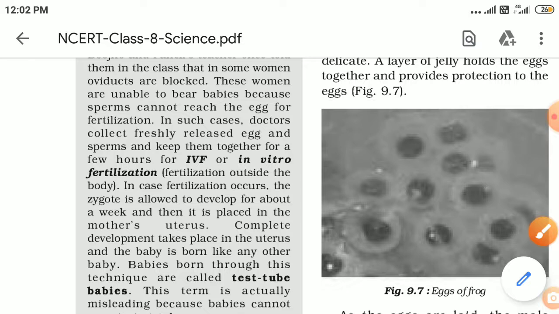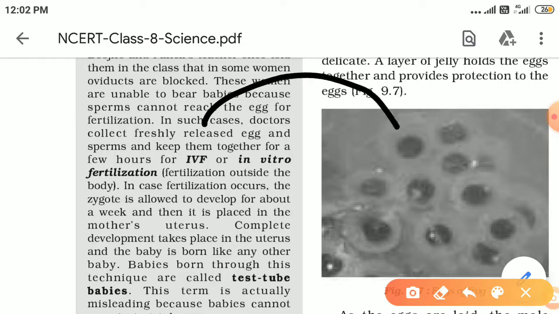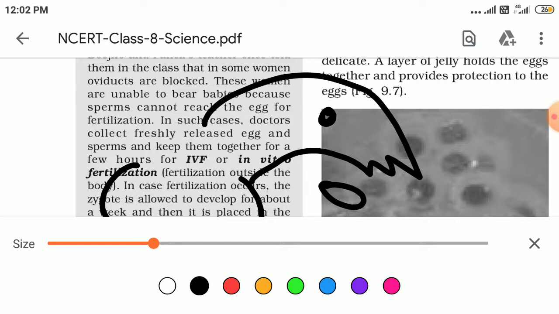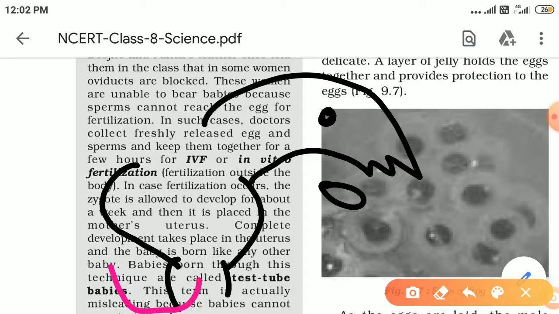As we know, the egg is produced by the ovary and it is released into the fallopian tube of the female. This is a fallopian tube, here is the ovary, and there is the uterus. The uterus leads into the vagina. Under normal conditions, the egg is released here in the oviduct and the male releases sperm into the vagina, and through the vagina the sperm travel towards the oviduct. And here in the oviduct the sperm and egg meet together.